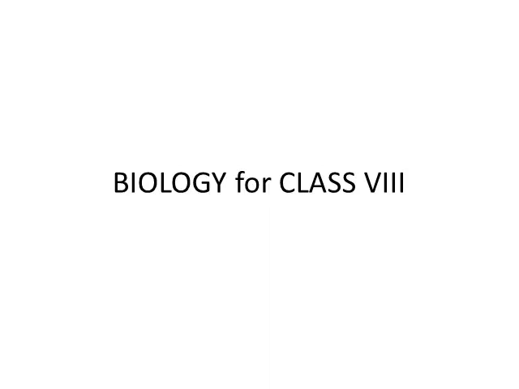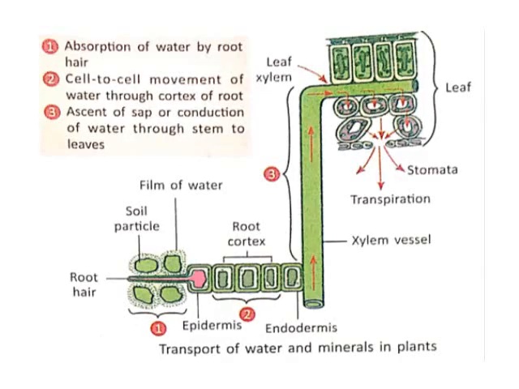Welcome back, dear students. Come to the second part of our biology classes, class 8. We already studied the transport of water and minerals. Transport of water and minerals in plants occurs at three levels. Absorption of water and minerals by individual cells, from soil by root hair. Short distance transport or movement of water through root tissue, cell to cell movement in cortex of root. Long distance transport or conduction of water through plant body or ascent of sap.